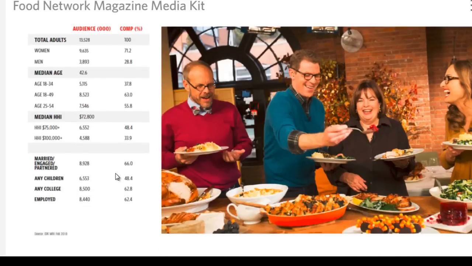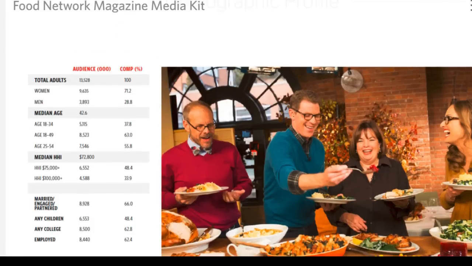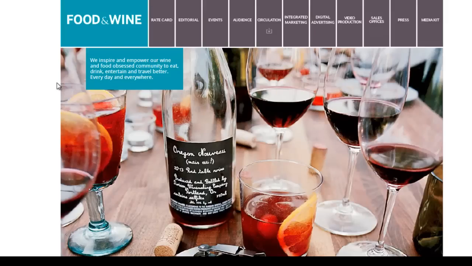It tells you the age group. So the majority are 18 and above, how much money they earn, if they have children, are they married, are they employed, what is their education level. So what I would do is I would go to Google and type in whatever your niche is, space, magazine, space, advertise. And most likely you'll be able to find this information. So food and wine, for example. If we go to the advertise, it'll give you an idea of who you're targeting.